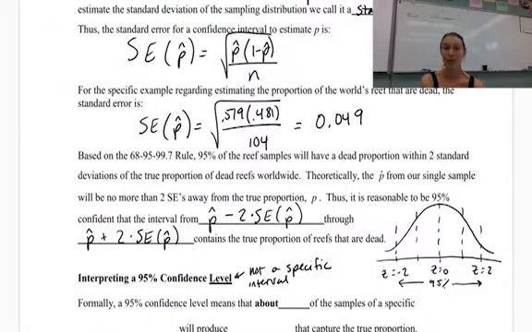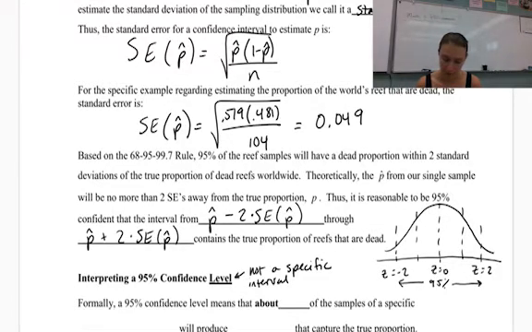Based on our empirical rules, oh my gosh, think all the way back to our first unit or two, we have the 68, 95, 99.7 rule when it comes to normal distributions. 95% of the reef samples will have a dead proportion within 2 standard deviations of the true proportion of dead reefs worldwide. So remember, within 2 standard deviations, you have that 95% in there.